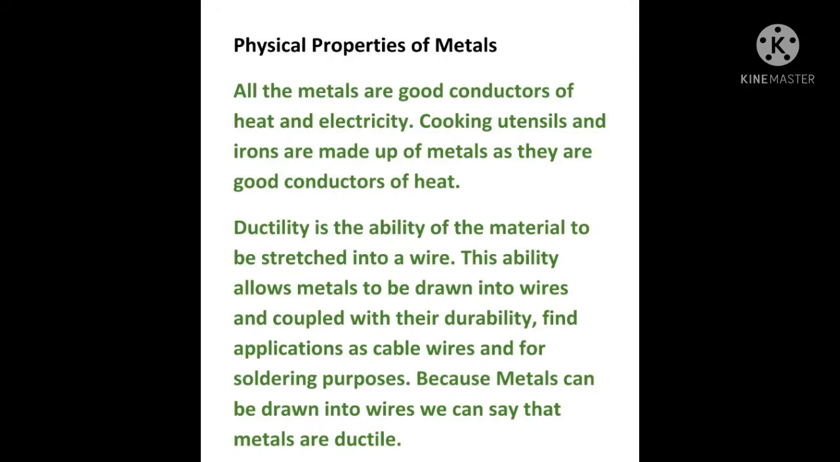All the metals are good conductors of heat and electricity, meaning they allow heat and electricity to pass through them. Therefore cooking utensils and irons are made up of metals, as they are good conductors of heat. You have seen that cooking utensils are made up of metals because they allow heat to pass through them. So the utensil is heated, and whatever is kept in that utensil gets cooked by the process of heating.